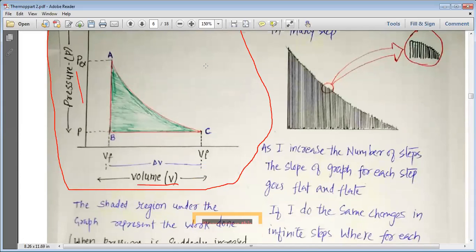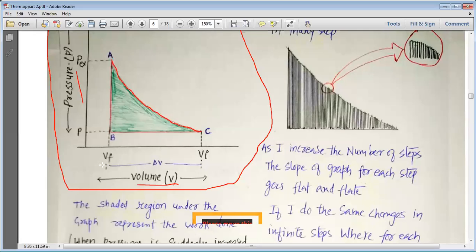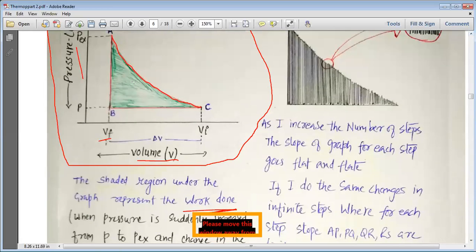As we plot, the initial volume was this. Then you see what happens when the pressure increases: as the pressure increases, the volume decreases, and the pressure keeps on increasing. When the pressure reaches P external, the volume becomes V final. So this is how we plot the graph of P versus V. Now you can see the green shaded region. The shaded region under the graph represents the work done, my dear students.